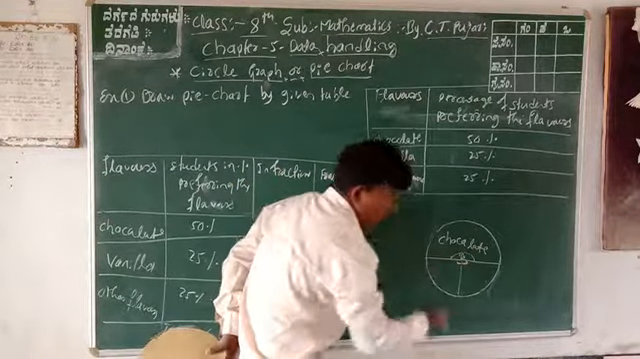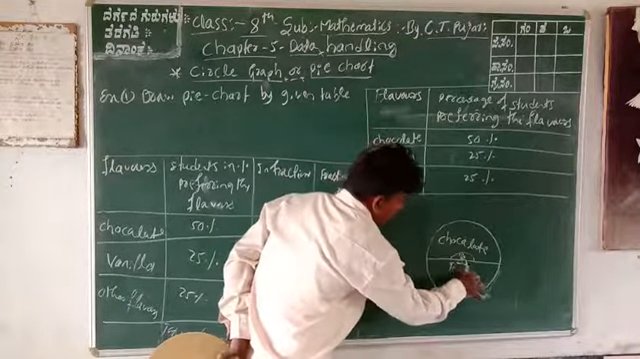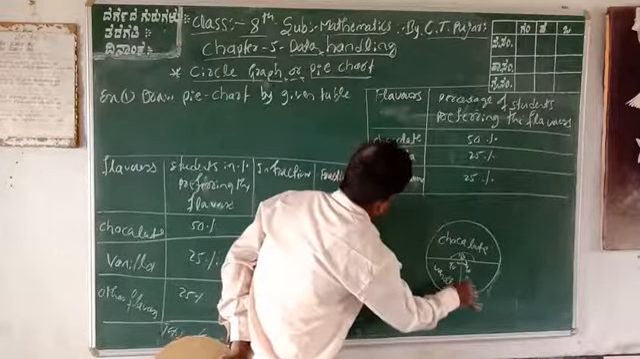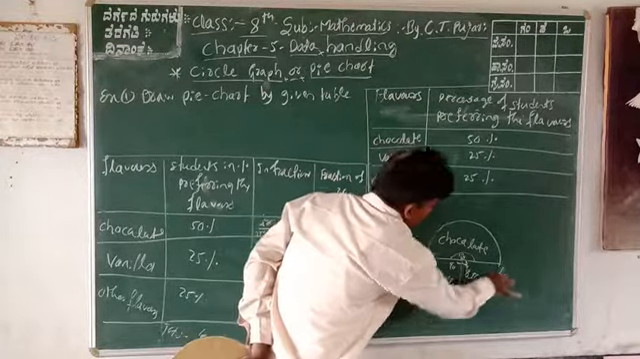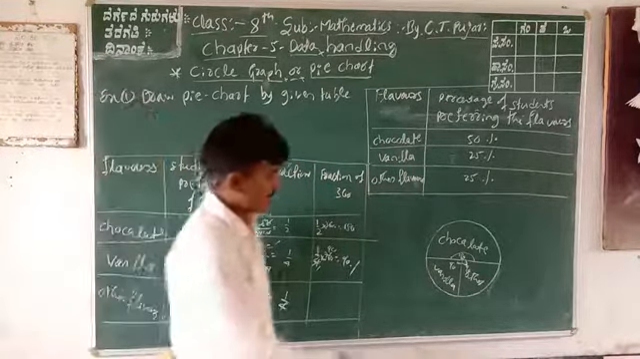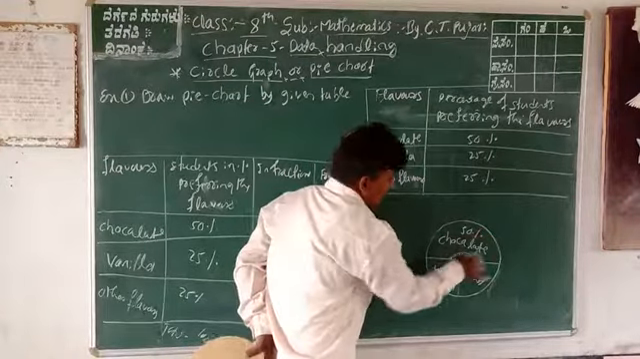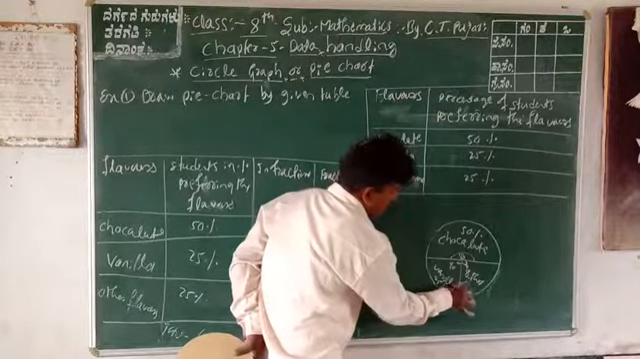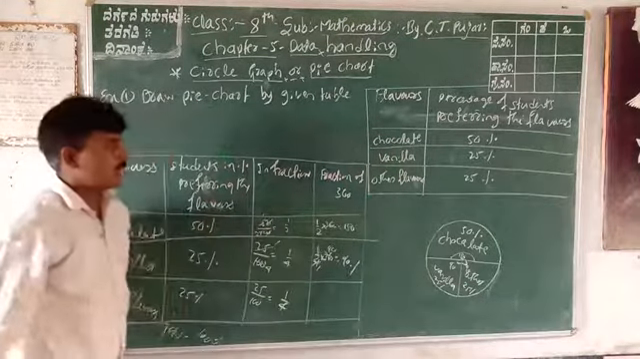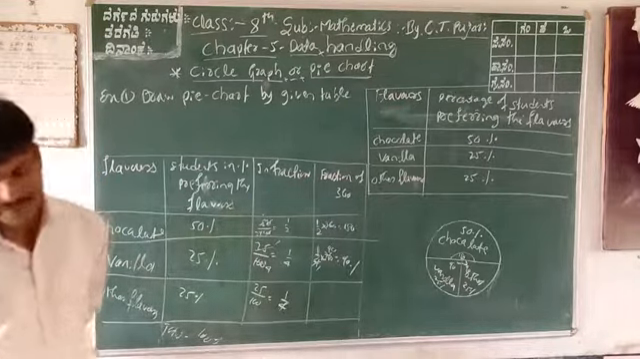You can take the protractor also. You can use a protractor. Therefore, this is also 90 degrees. This is vanilla. Therefore, this is your construction of the pie chart. This is chocolate. How much percentage? 50%. This is 25%. This is also 25%. Got it? This is your pie chart of the data. Got it? Next, one example.